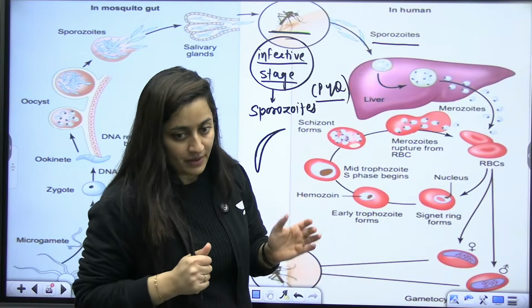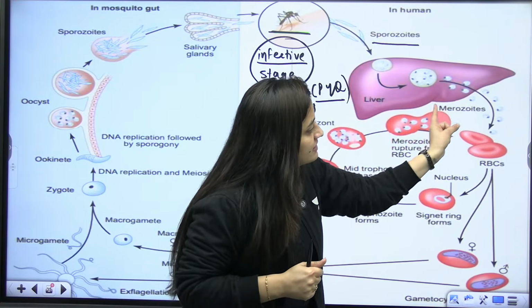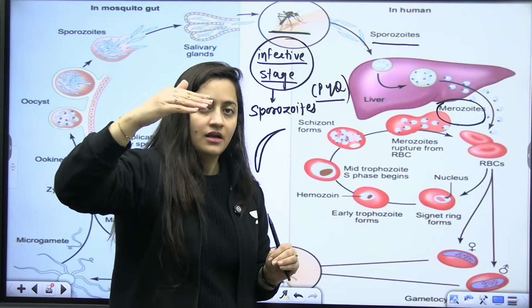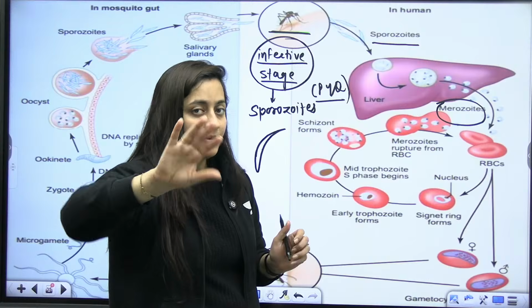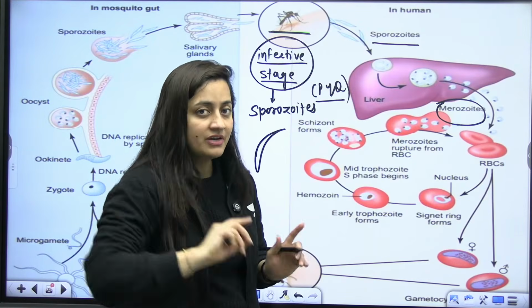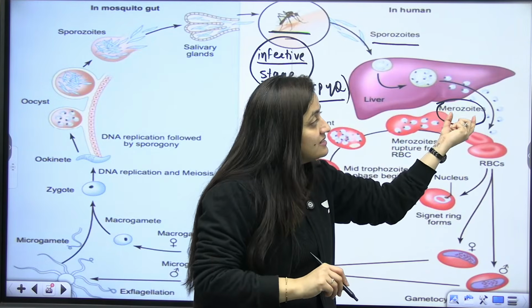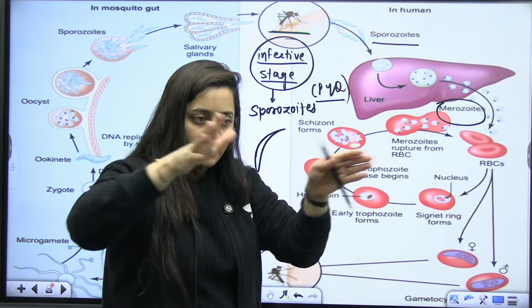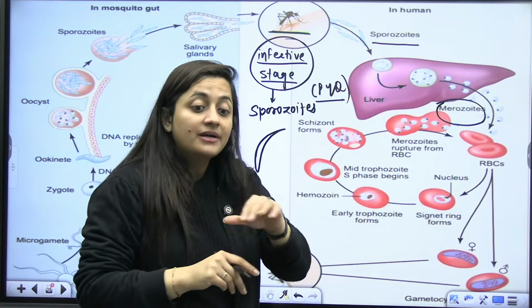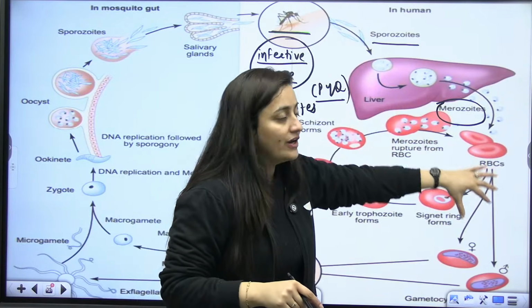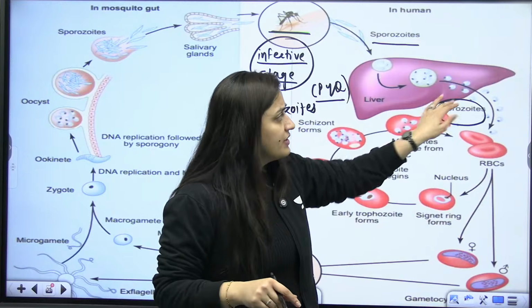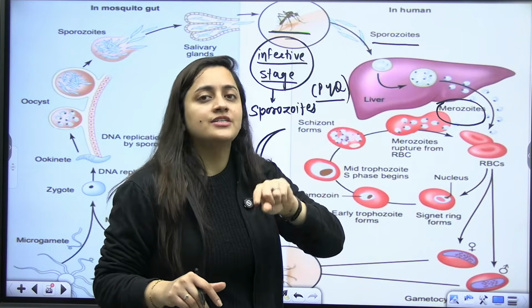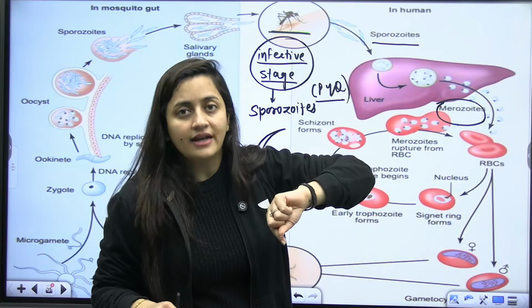After that, what's going to happen? From that liver, the merozoites will be released. I will not go into that depth, but whatever is required for your exam, we will discuss. The merozoites will find their way from the liver cells to the blood. The cell will rupture and they will be released. But not all the merozoites start infecting. Some of them will be stored there. That is why if a person has had malaria, there are high chances that they can get the infection again.